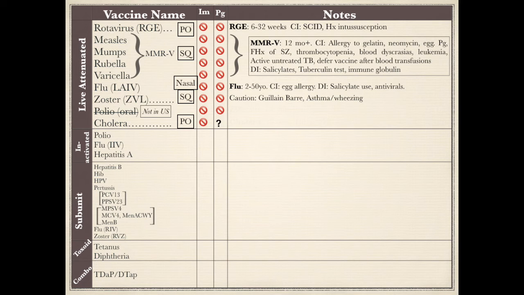There are 3 flu vaccines on the market. One is live attenuated, another one is inactivated, and the third is subunit. Live attenuated one is administered through the nose. The minimum age for live attenuated flu vaccine is 2 years, and the vaccine is not approved for people over 50 years old. The contraindication is egg allergy.